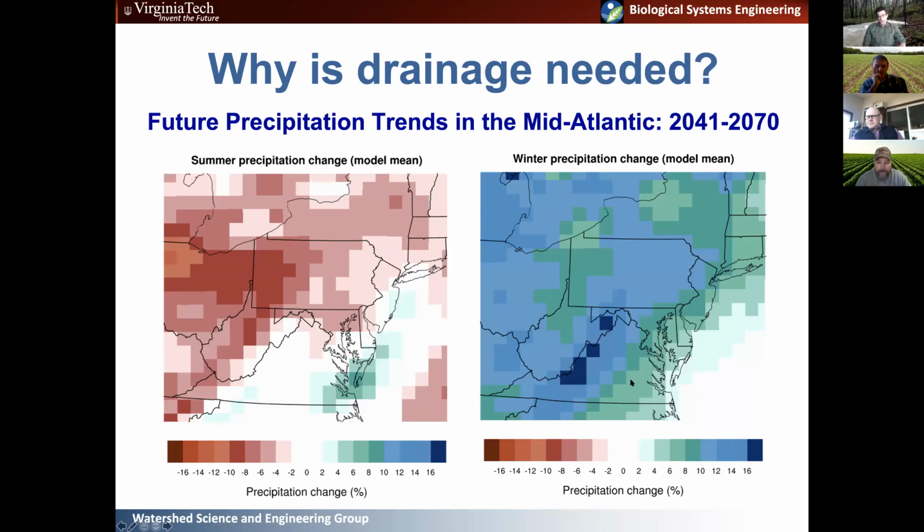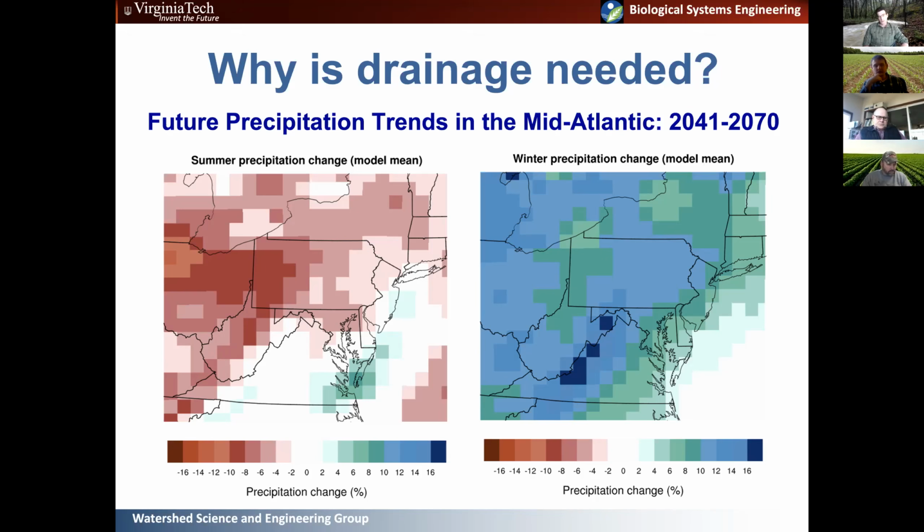So we've seen some pretty dramatic increases in precipitation, particularly in the winter and spring, so non-growing season. And those trends look to continue. So there are areas of Virginia where I am right now, Blacksburg, they're projecting a 15 to almost 20% increase in winter precipitation volumes. And all of Virginia is projected to see a pretty significant increase in those precipitation volumes. Eastern Virginia, the Delmarva, is less, but still, a 5 to 10% increase in precipitation can be pretty significant.